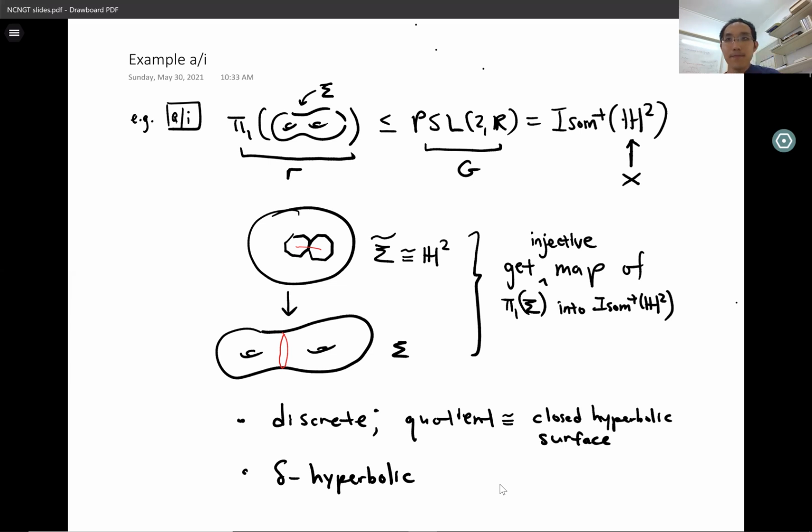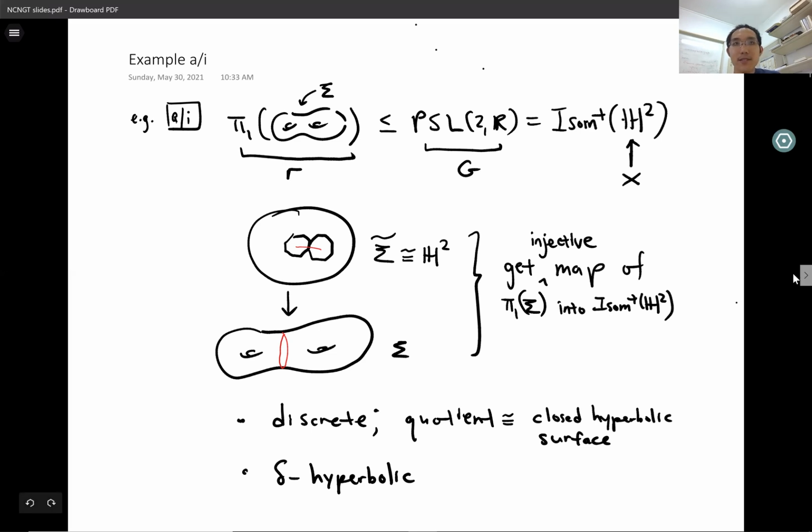From a different point of view, the surface subgroups are also examples of uniform lattices since the quotient of the symmetric space by gamma is compact. Uniform lattices are one class of discrete subgroups of semi-simple Lie groups, which have amazing properties. But when the Lie group is of higher real rank, for example, SLdR with d being 3 or bigger, these lattices behave very, very differently from delta hyperbolic groups. And I'm not really going to talk about lattices today. Instead, I'm going to poke around and look for more negatively curved behavior in SLdR.